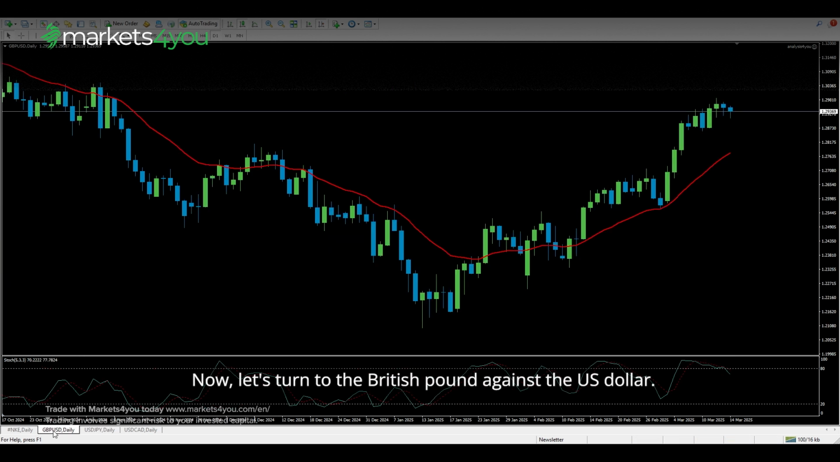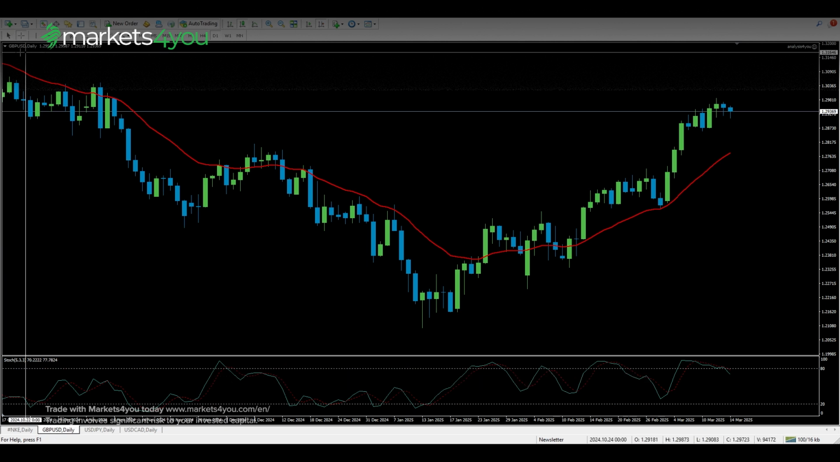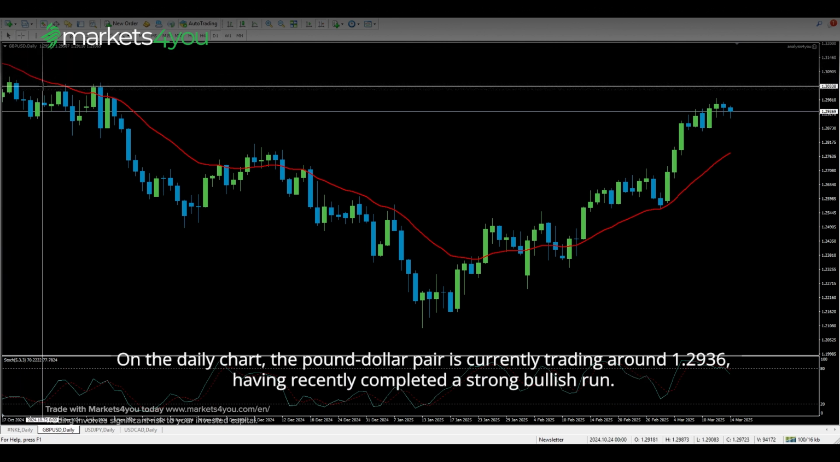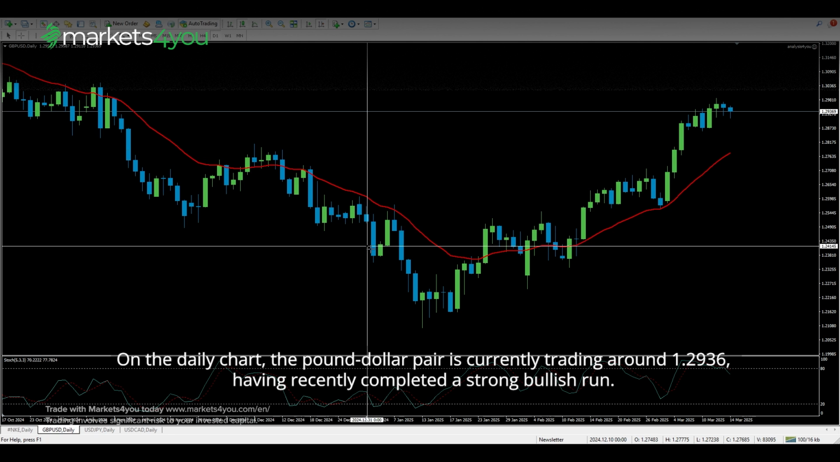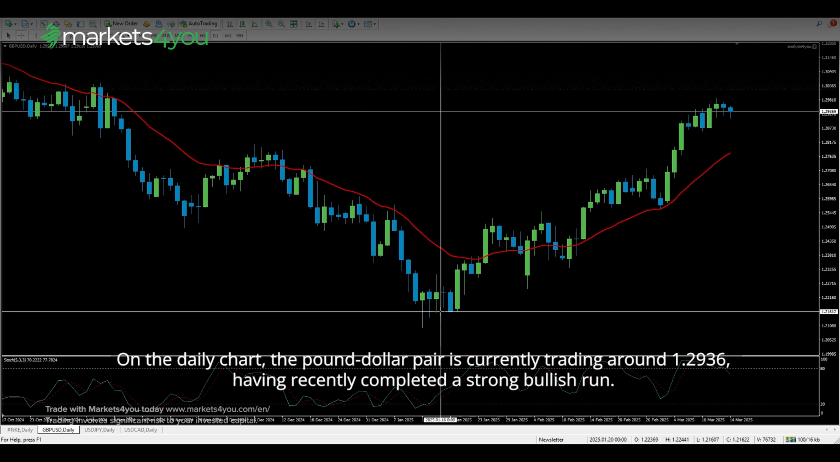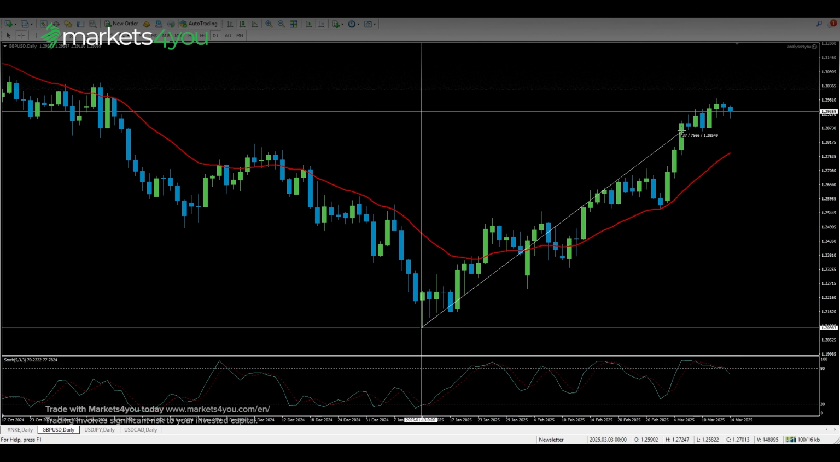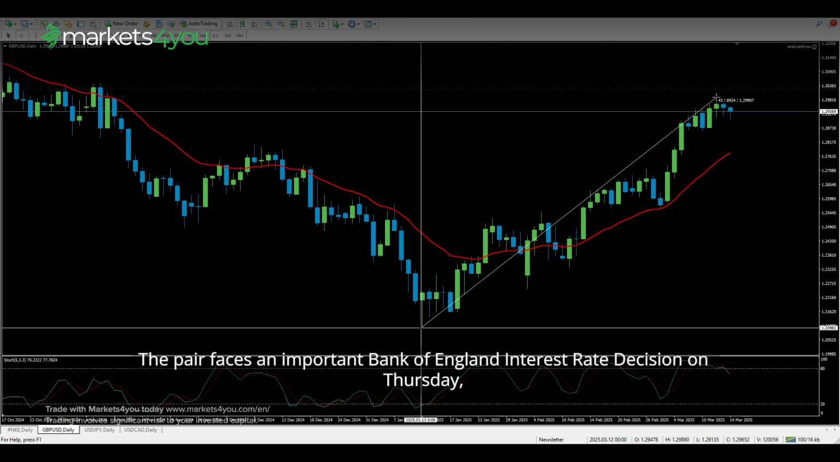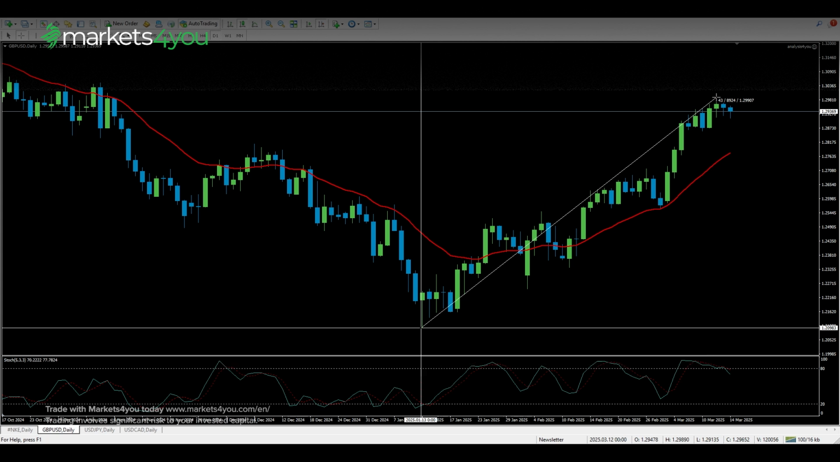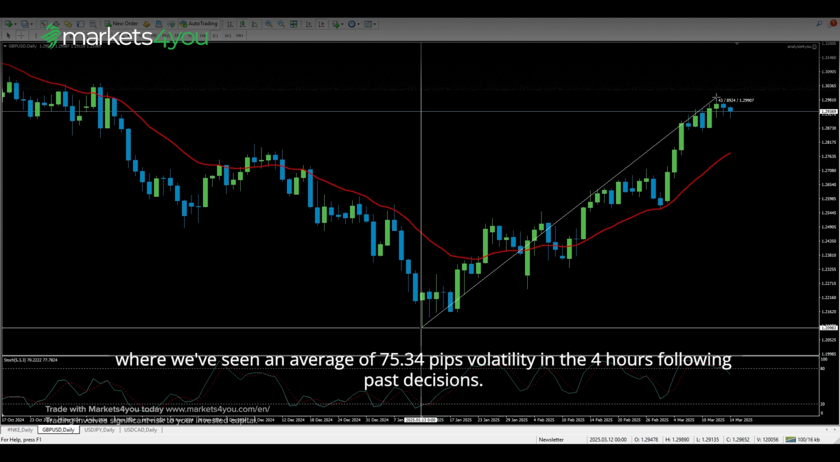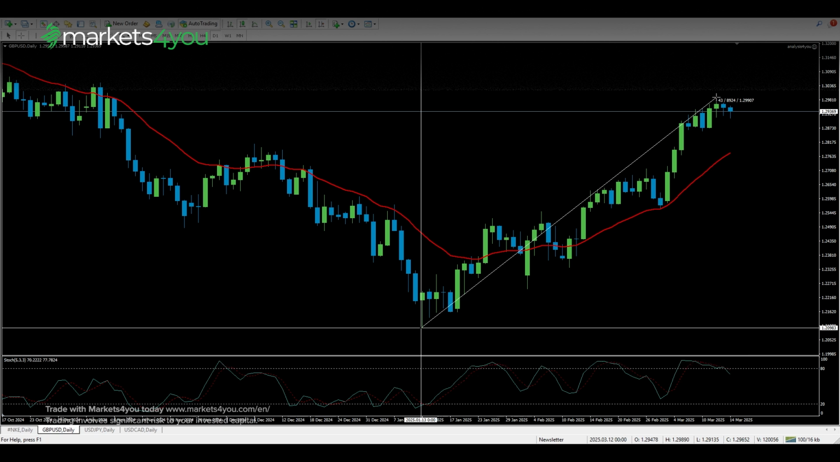Now, let's turn to the British pound against the US dollar. On the daily chart, the pound-dollar pair is currently trading around 1.2936, having recently completed a strong bullish run. The pair faces an important Bank of England interest rate decision on Thursday, where we've seen an average of 75.34 pips volatility in the 4 hours following past decisions.